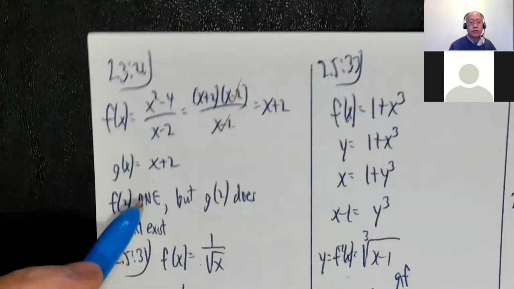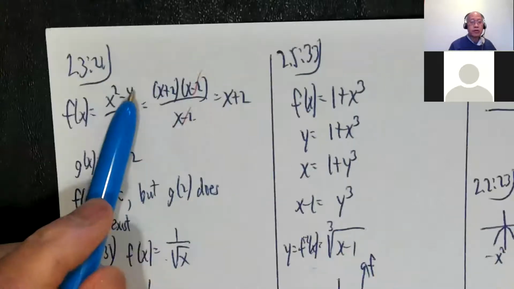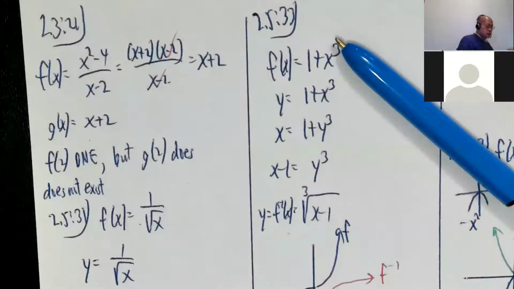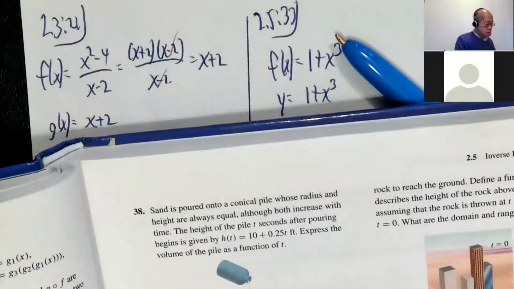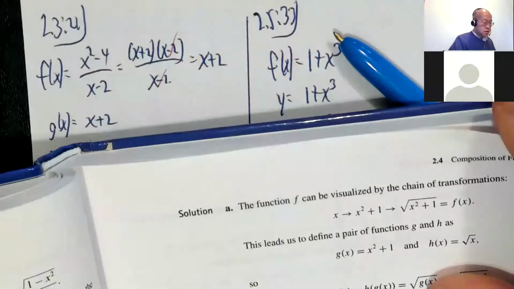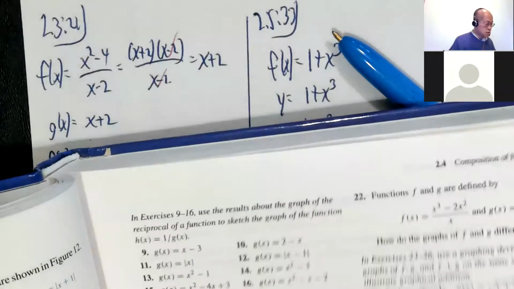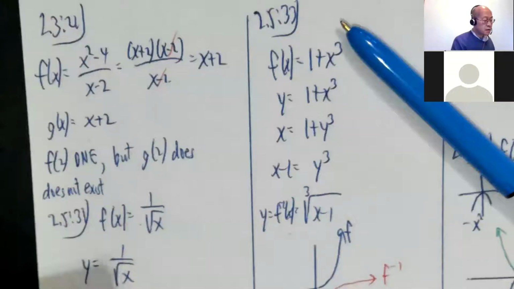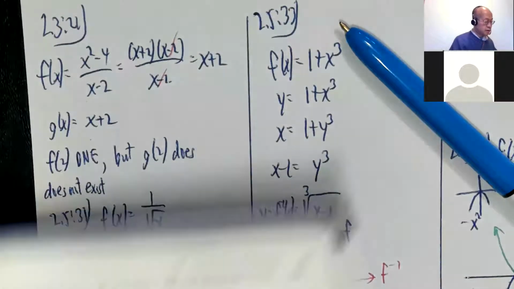See, 2.321, that's what's the difference between x squared minus 4 over x minus 2 and x plus 2. Let me go back and show you that problem. Yes, it's 2.3, that's right.